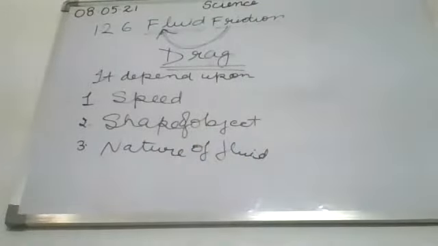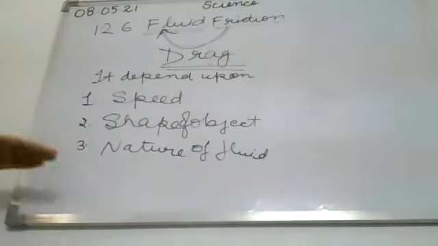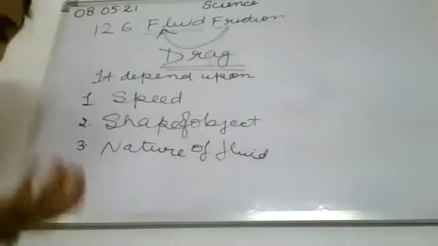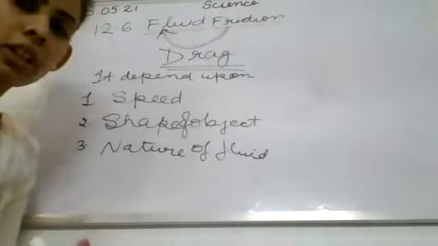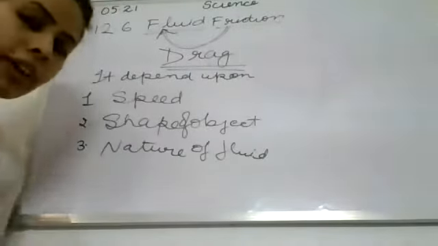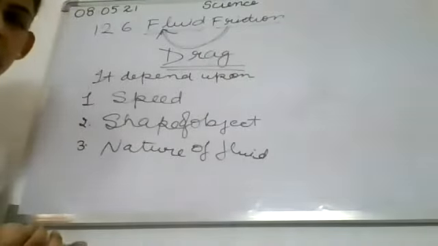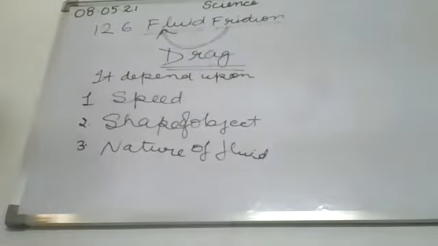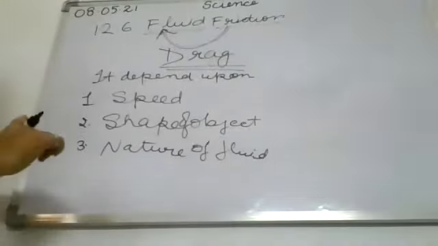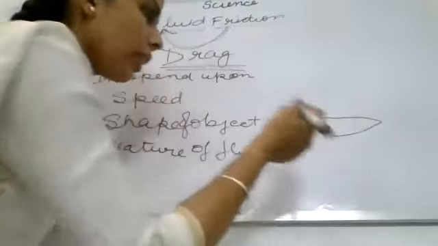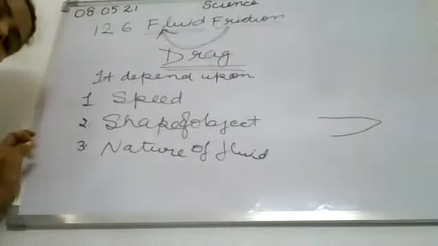Clear? So, when any object moves through these fluids, there is friction acting on it. Okay? So, the object has to overcome the force of friction. Only then will it move, otherwise it will not move. That we have already discussed in the case of solids. Okay? So, for example, you have all seen that aeroplanes are given this shape.